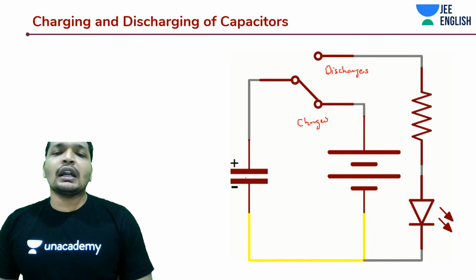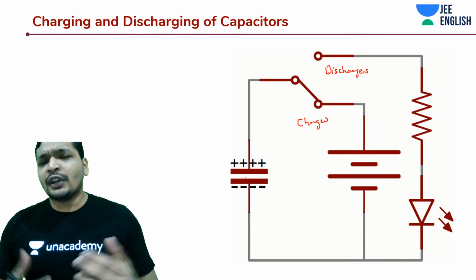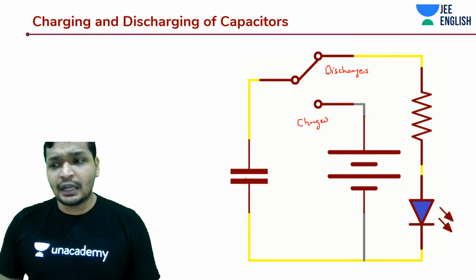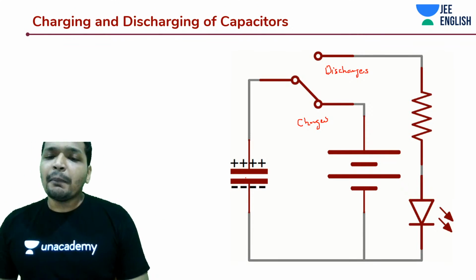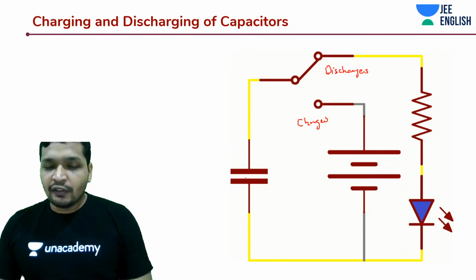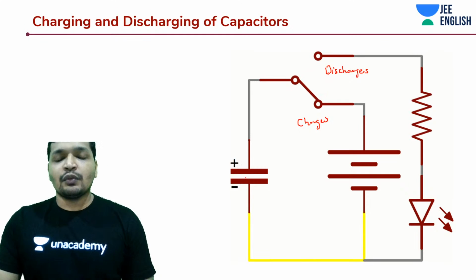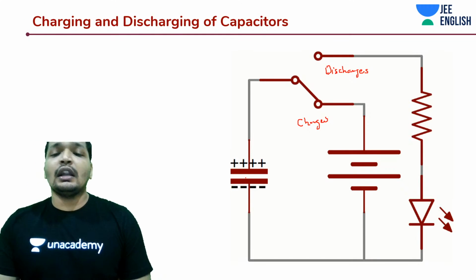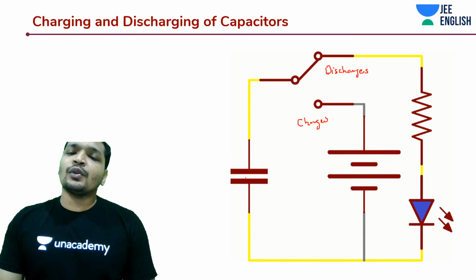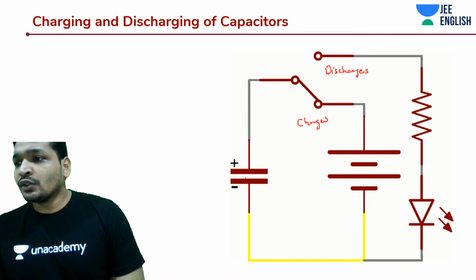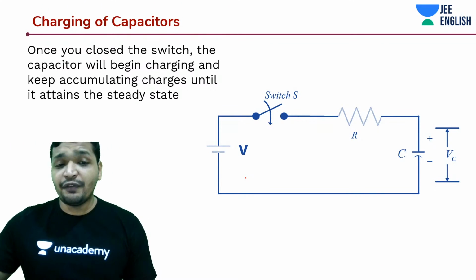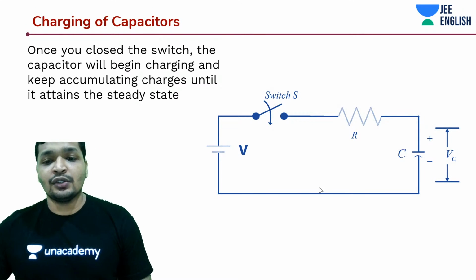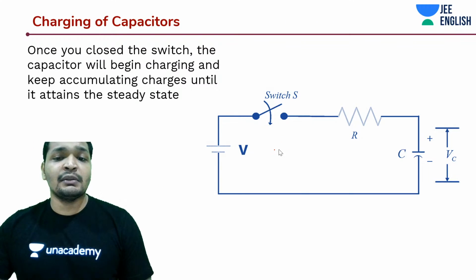Okay, so when you're talking about steady state, or whenever you come across a problem in your exam regarding steady state, that says the capacitor is already fully charged. But practically speaking, you can never fully charge a capacitor. So let's understand why and how this works, and can current flow through a capacitor? That is one of the questions that must be in your mind. So make sure you understand each and every part of what we are going to discuss today, because it's a very important topic, and you can get some questions in your JEE Mains and Advanced. So we are also going to discuss some of those questions that came earlier in your JEE Mains and Advanced.